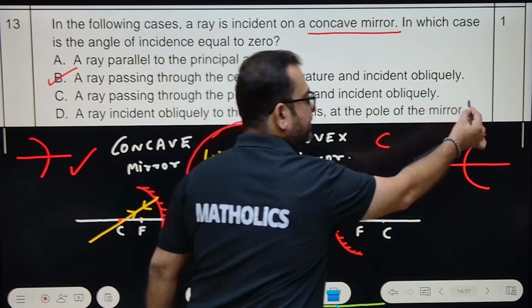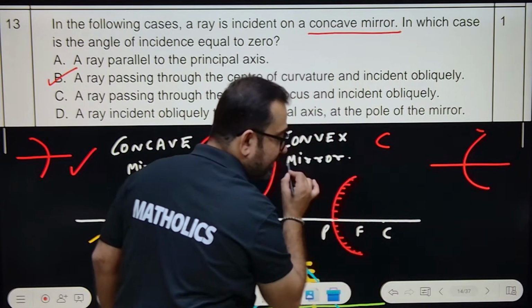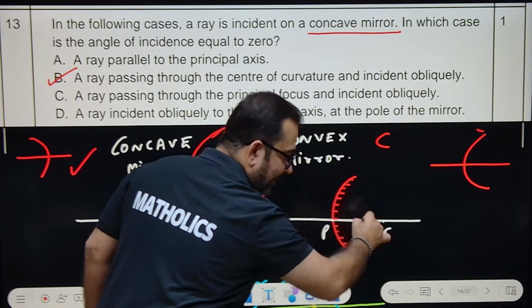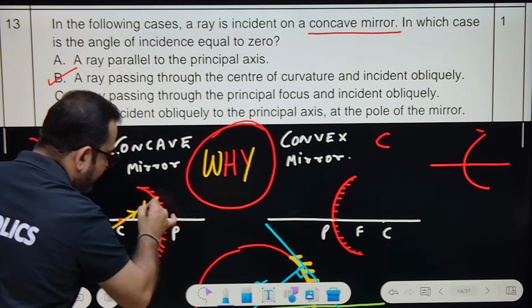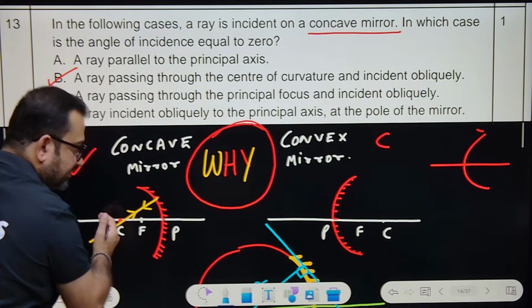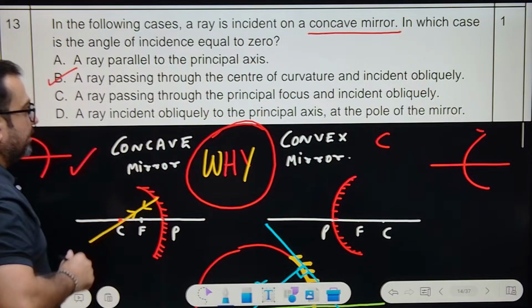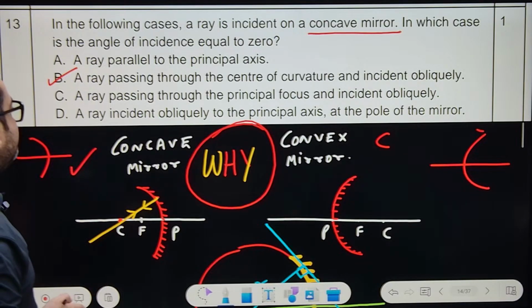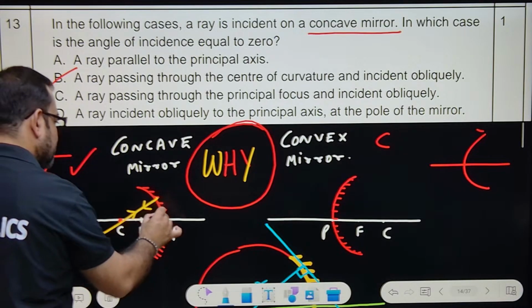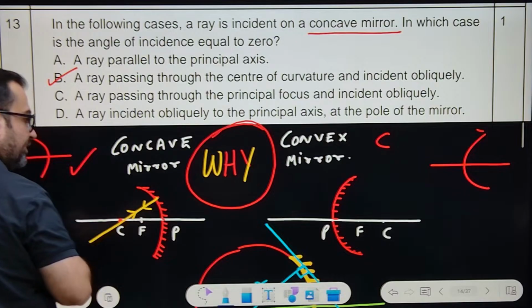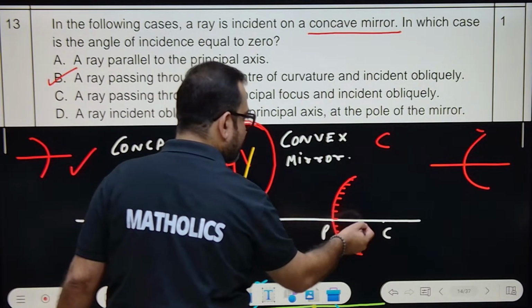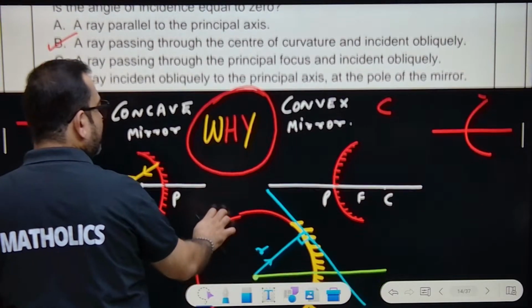A proper C you can draw like this is a convex mirror. And always the opaque part is on the right side; the reflective part is on the left side. Now, this is the pole, this is the focus, this is the center of curvature, right? What is the center of curvature?